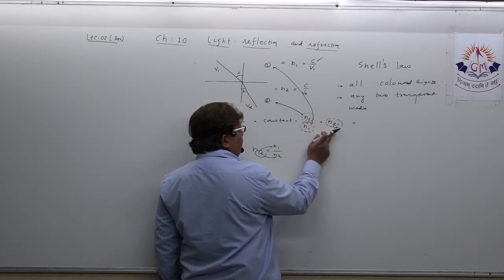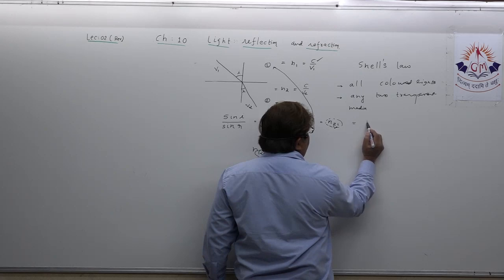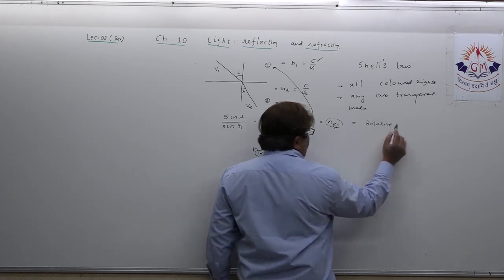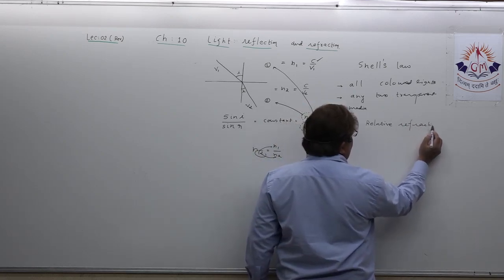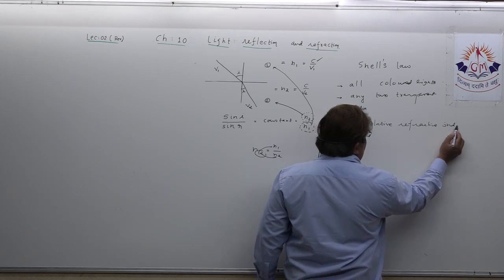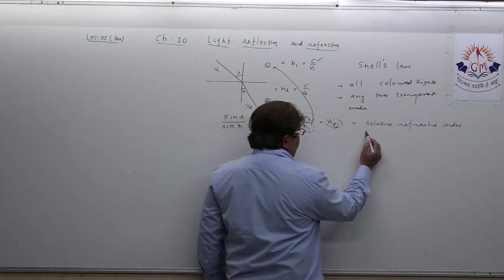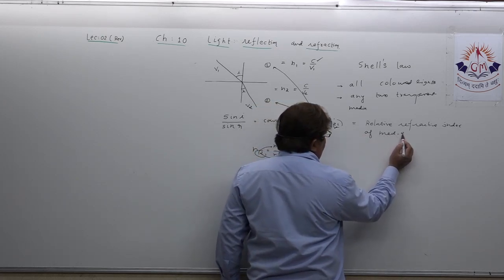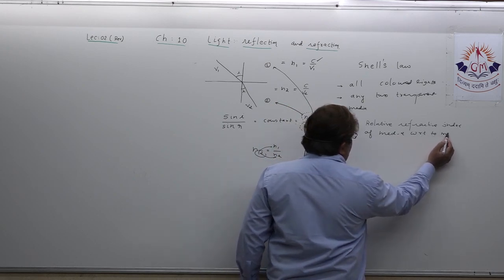How can you express this? It is spoken as relative refractive index. Relative refractive index of medium 2 with respect to medium 1.